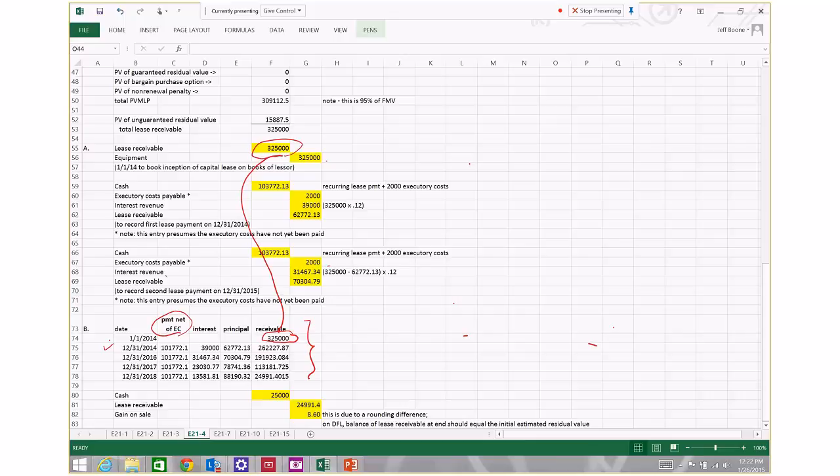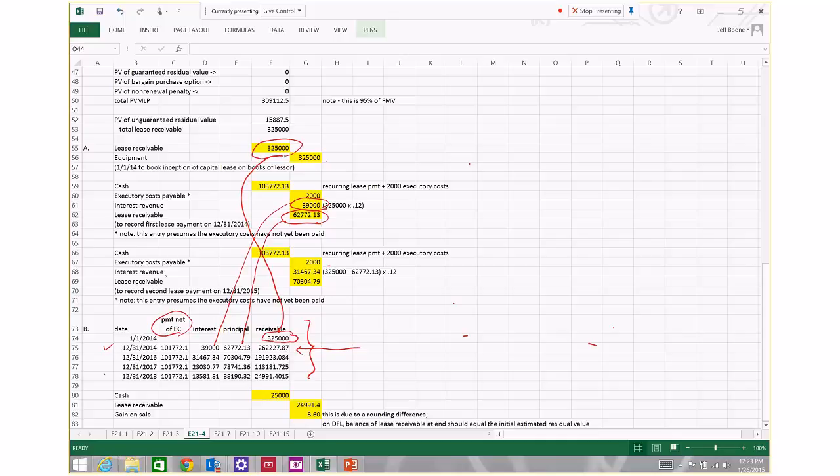Out of that payment, we calculated that $39,000 was interest, and we said that the other $62,772.13 was principal. That yielded an ending balance of the lease receivable at close of business 12/31/2014 of $262,227.87.